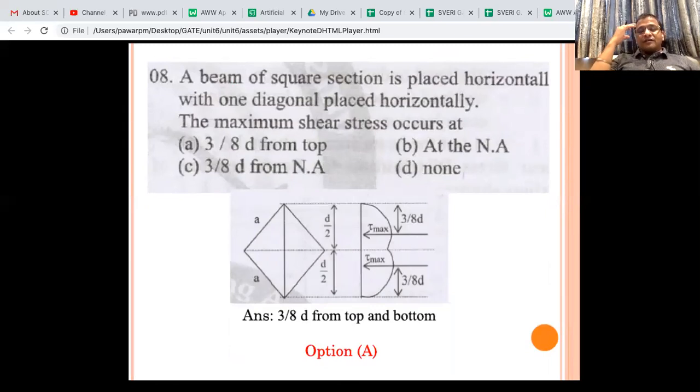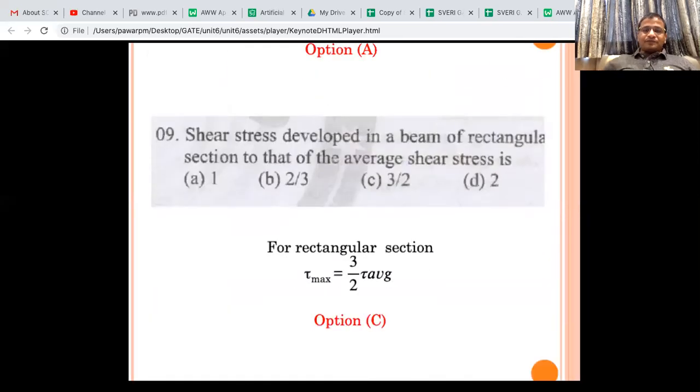Rhombus, you may remember this for the rhombus, but you should know that the square section, when it is twisted horizontally, becomes a rhombus section, and in that case you might have remembered this 3/8 d from the top, 3/8 from the neutral axis at any neutral axis. So the answer should be 3/8 d from the top or bottom if there are two.